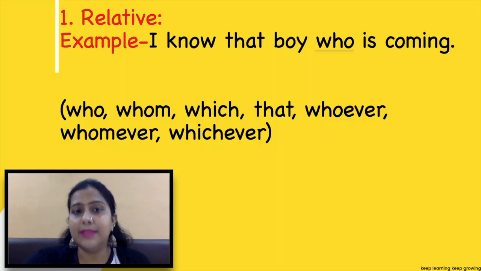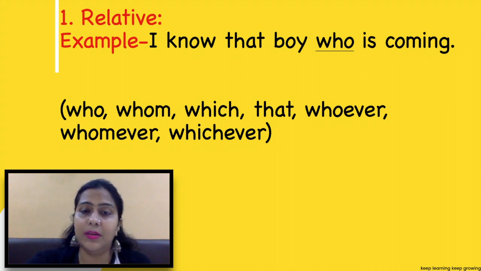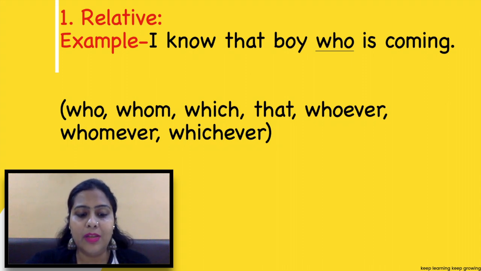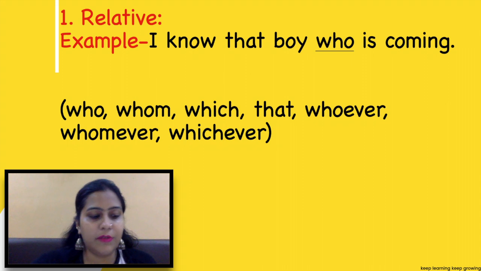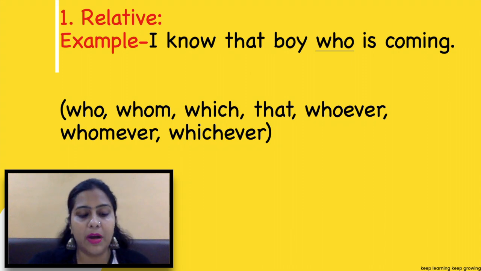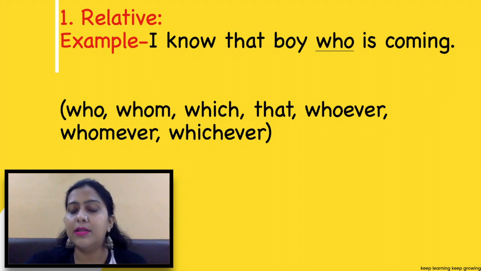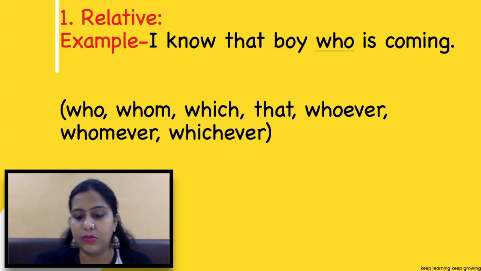See, I have given an example. I know that boy who is coming. Giving you more examples, like bring me the letters which the postman left. The words who, which not only stand instead of nouns but also join parts of sentences together. Relative pronouns are those that join two sentences. They are subordinate conjunctions. Relative pronouns act for joining two clauses also.